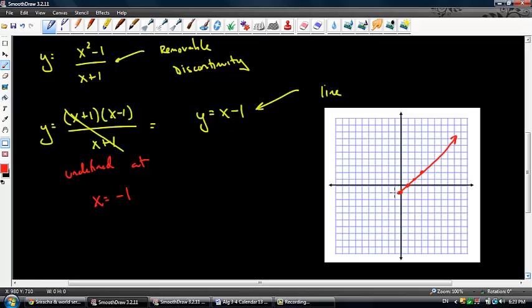Now, at x equals -1, I have what's called a removable discontinuity. All right, and so if I go down 1 to the left 1, there's going to be a hole there. And that's because this hole is created by this cancellation.